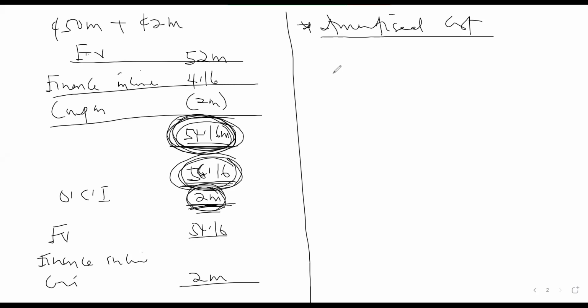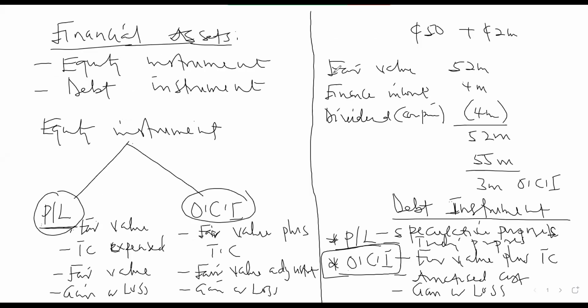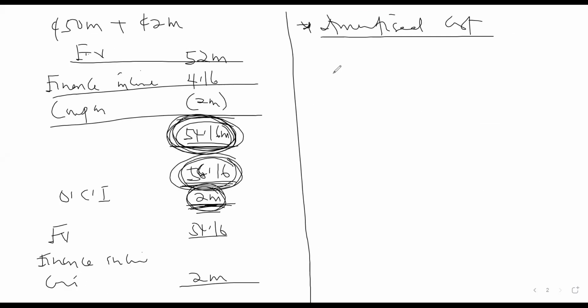You charge your interest. But the difference is that for other comprehensive income, at the end of the day, we fair value the instrument. But for amortized cost, there is no fair value adjustment. We just carry it at cost. So the only difference between the amortized cost classification and other comprehensive income is that for other comprehensive income, at the end of the year, we fair value the assets.